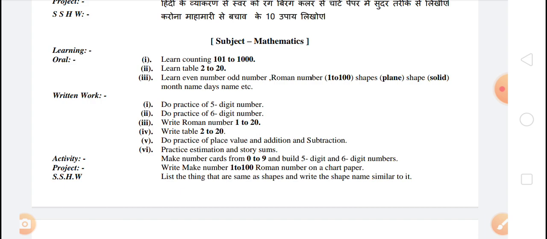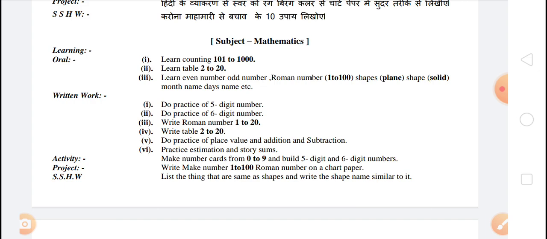In written work, you have to do practice of 5-digit numbers. Second work is to do practice of 6-digit numbers. In third work, write Roman numbers 1 to 100. And fourth work is to write tables 2 to 20. And in fifth, do practice of place value and addition and subtraction. And sixth, practice estimation and story sums. And in activity work, make number cards from 0 to 9 and build 5-digit and 6-digit numbers. In project work, make a project of Roman numbers on a chart paper.